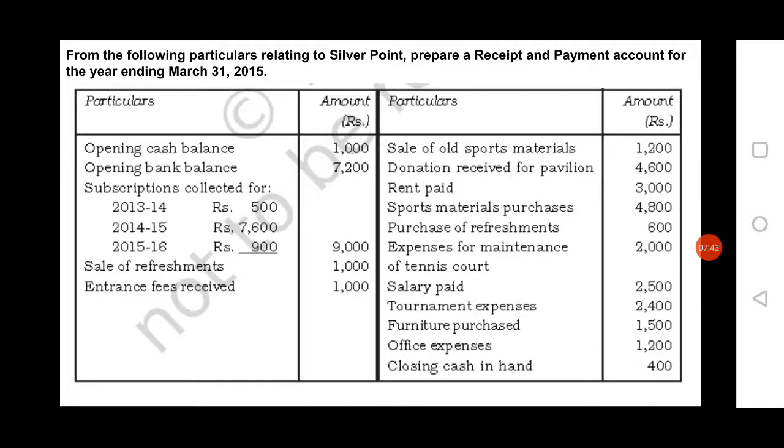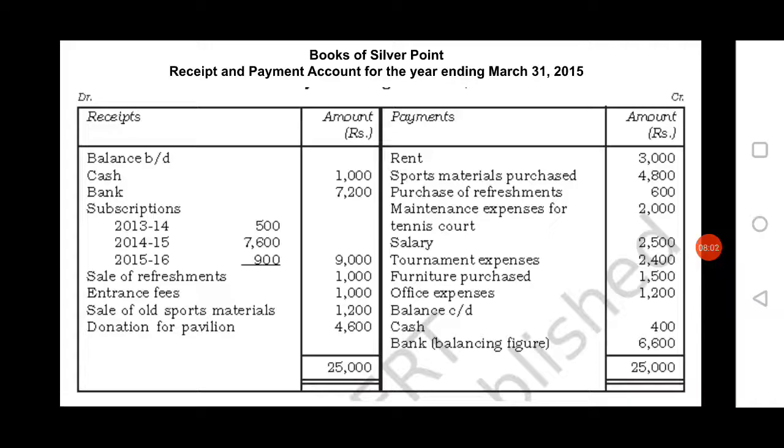Next item given in the question is sale of old sports materials. Sale of old sports materials is an income to the organization. Next item is donation received for pavilion. It is also an income to the organization. Therefore, where you have to record, receipt side, debit side of the receipt and payment account.